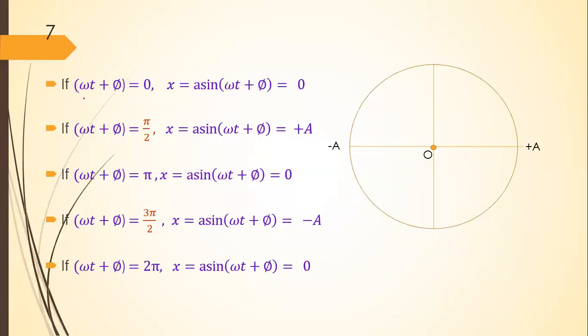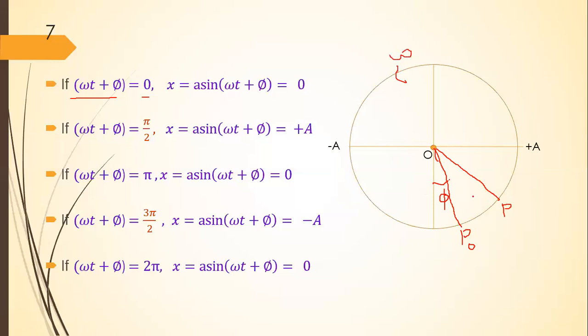Suppose that the initial position, before starting this motion, of particle P is this position, P0, and the angle made by its radius vector with this diameter is phi. Now suppose that in time t this particle moves to the position P. The particle P is moving with constant angular velocity omega.